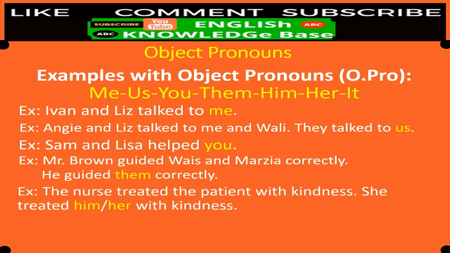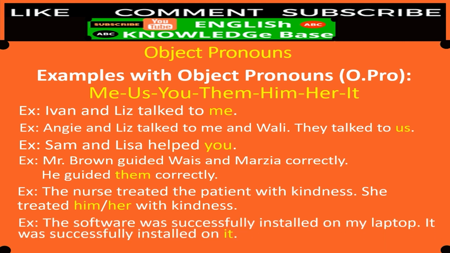The nurse treated the patient with kindness. She treated him or her with kindness. So here in this sentence, you can see that the nurse treated the patient with kindness. She treated him. Here the patient can be male or female. Him or her with kindness. So here him and her, what are they? They are object pronouns.